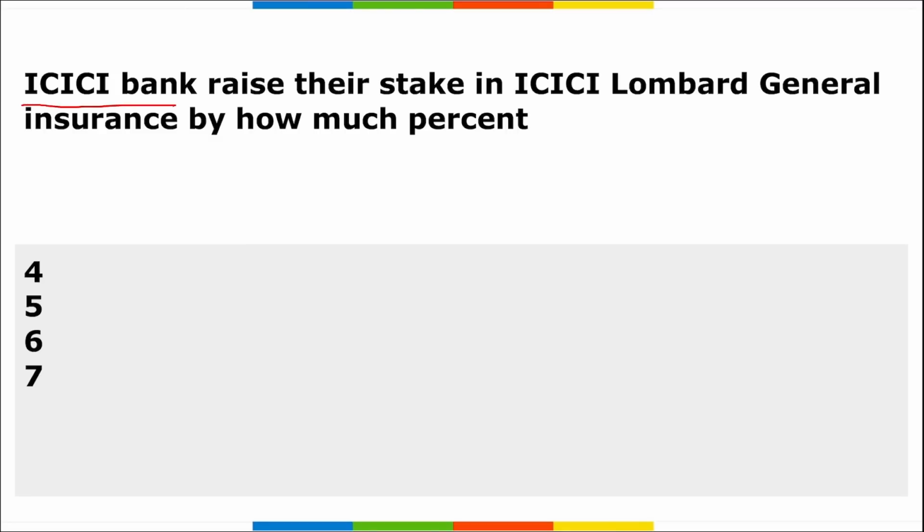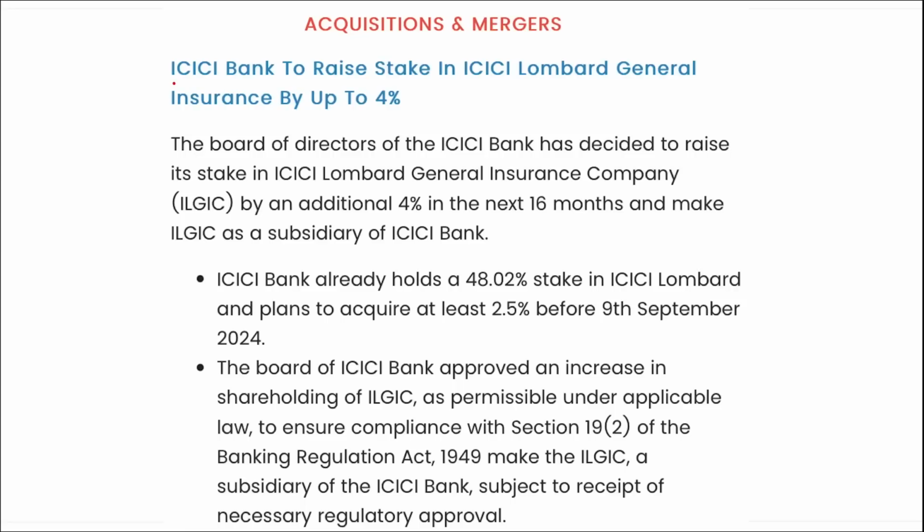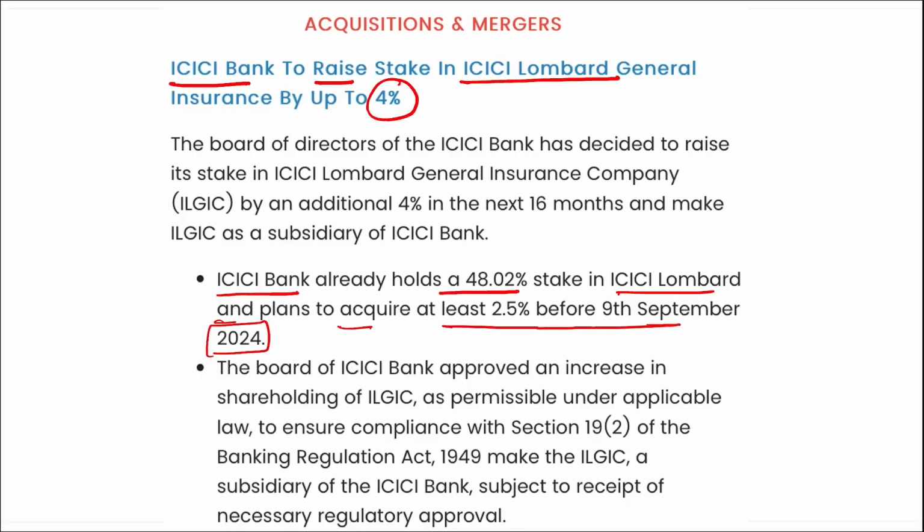Next, ICICI Bank has raised their stake in ICICI Lombard General Insurance by how much percent? ICICI Bank has raised their stake in ICICI Lombard General Insurance by 4%, and this will be done in the next 16 months. Correct? And ICICI Bank already holds a 48.02% stake in ICICI Lombard and plans to acquire at least 2.5% before the 9th of September 2024.